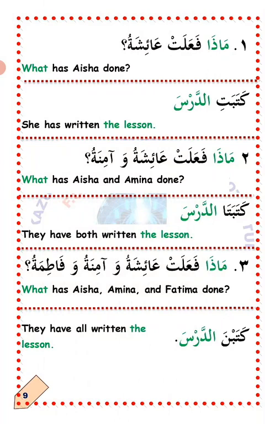ثلاثة, number three. ماذا فعلت عائشة وآمنة وفاطمة? What have Aisha and Amina and Fatima done? What have they done? The answer: كتبن الدرس. They have all written the lesson. لعلك فهمت. I hope you understand. That is just the principle. Make sure you master it and apply it to any verb you come across in Arabic.